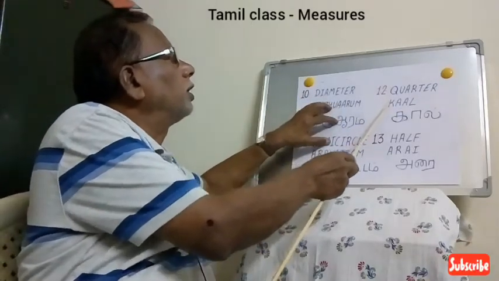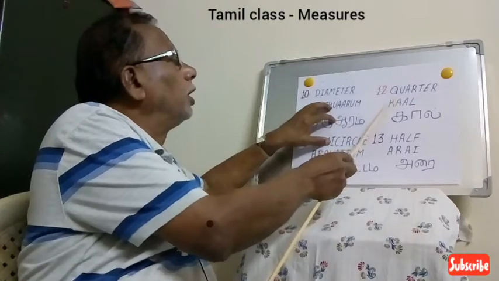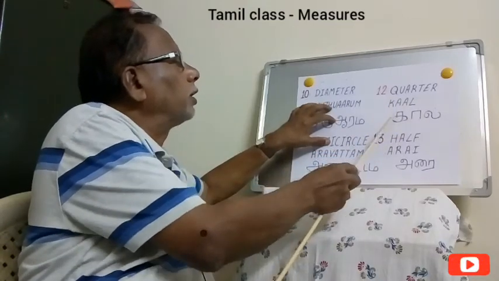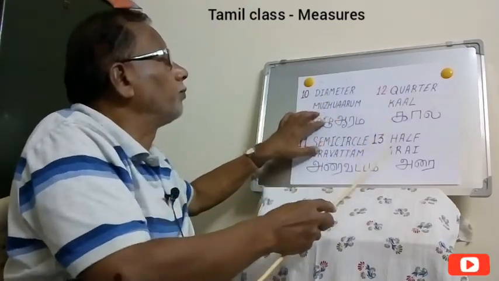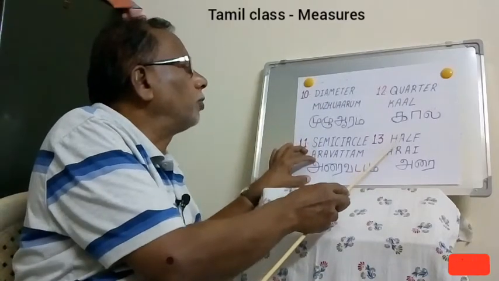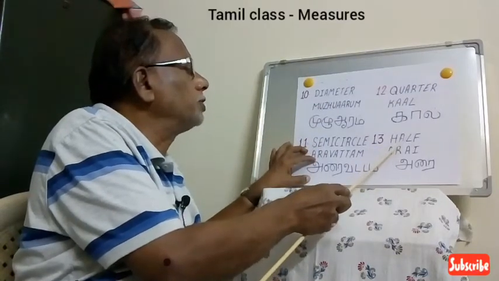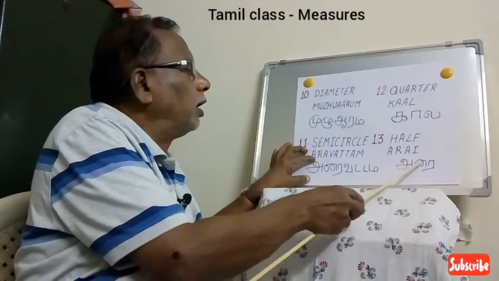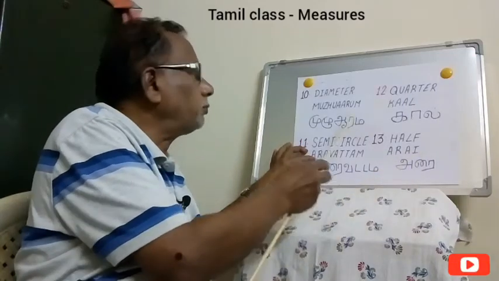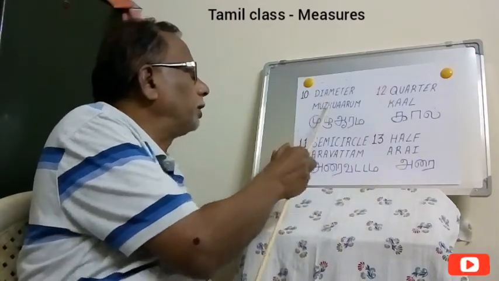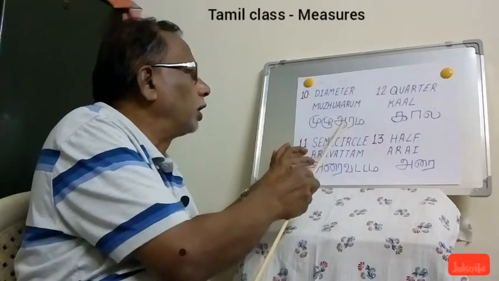Quarter means 1/4. We say Kal in Tamil. Then comes half, 1/2. Half means Arai. I am repeating once again. For diameter we say Mulu Aram.